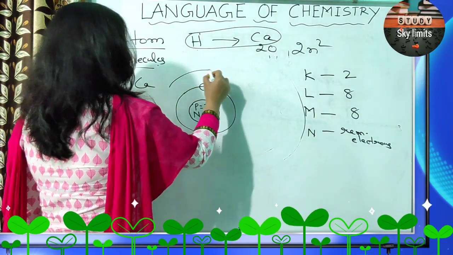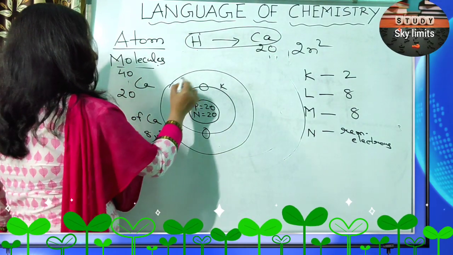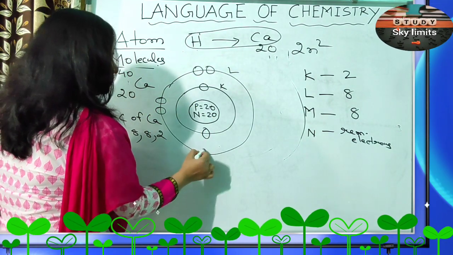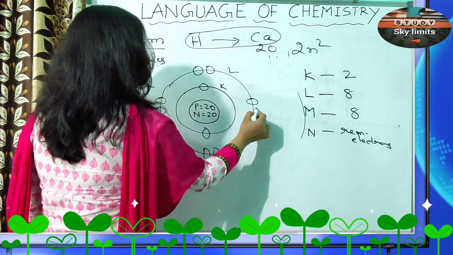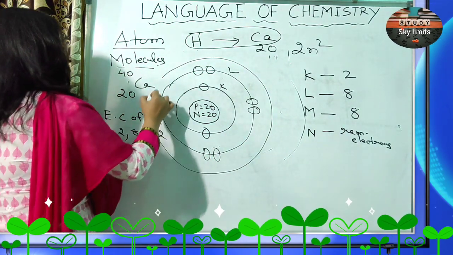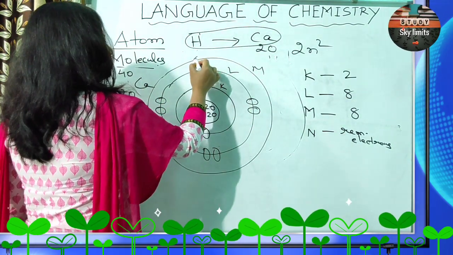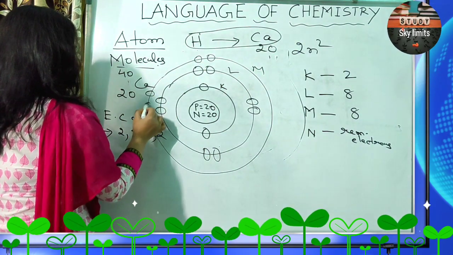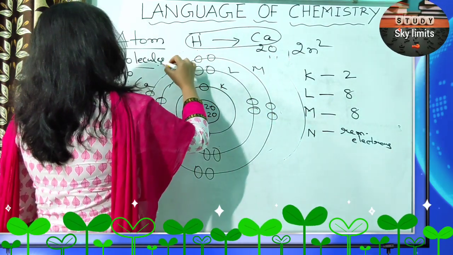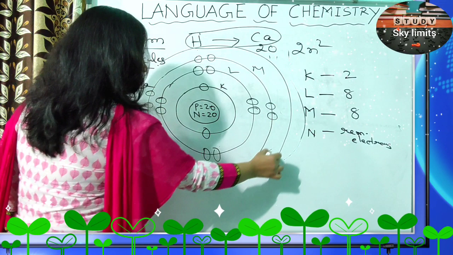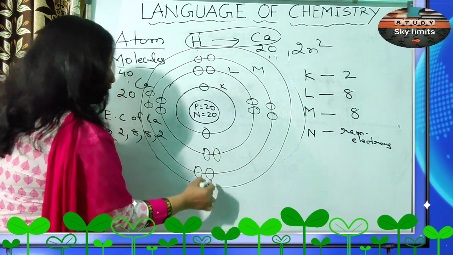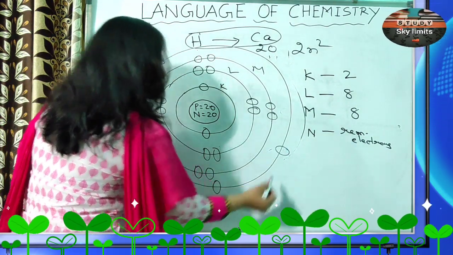So that's why, up to atomic number 20, this is the way we are going to write the atomic structure. K shell, L shell has 8 electrons, then M again 8, and the outermost shell, as you know, is also called the valence shell, because the outermost shell only decides the valency of a particular element.